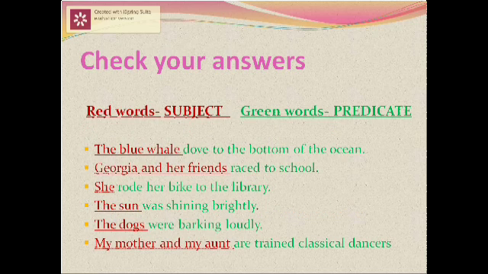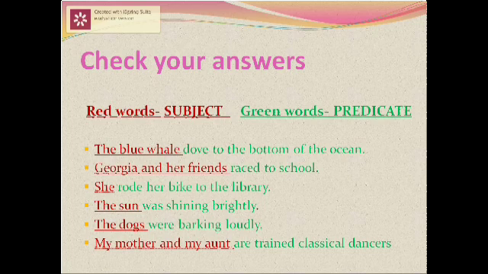Now it's time to check your answers. The blue whale is the subject in the first sentence. Dove to the bottom of the ocean is the predicate. Georgia and her friends is the subject. Raced to school is the predicate. Next sentence, she is the subject. Rode her bike to the library is the predicate.